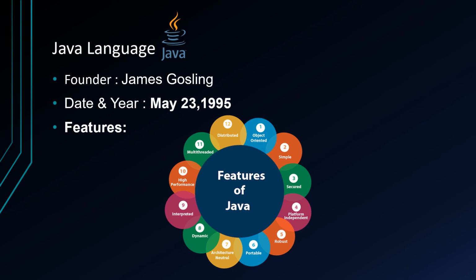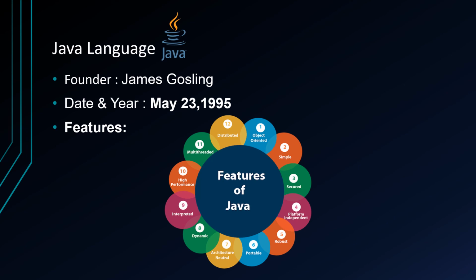Architecture neutral. Java is architecture neutral because there are no implementation dependent features. For example, the size of primitive types is fixed. In C programming, the int data type occupies 2 bytes of memory for 32-bit architecture and 4 bytes of memory for 64-bit architecture. However, it occupies 4 bytes of memory for both 32 and 64-bit architectures in Java. Portable. Java is portable because it facilitates you to carry the Java bytecode to any platform. It doesn't require any implementation.